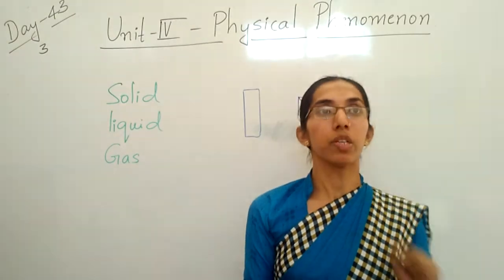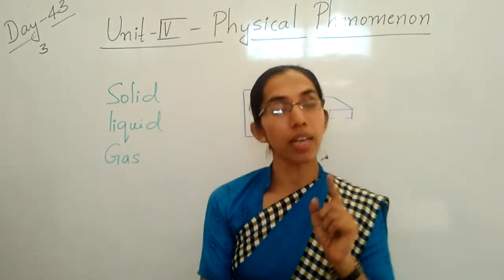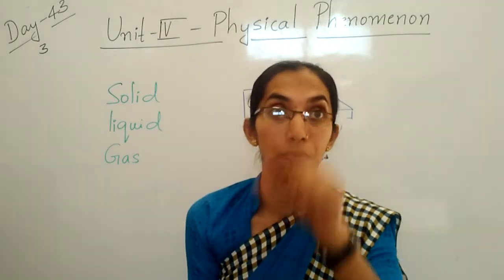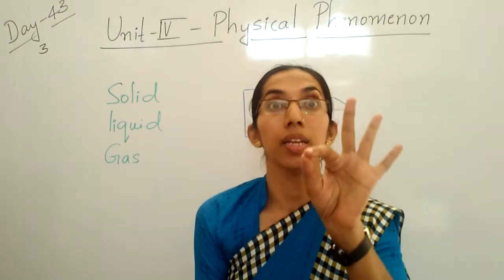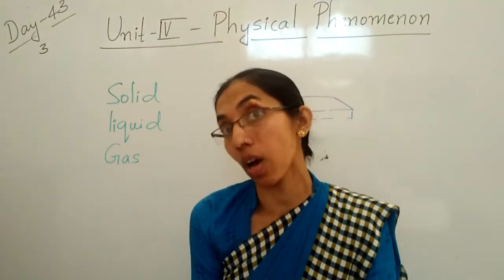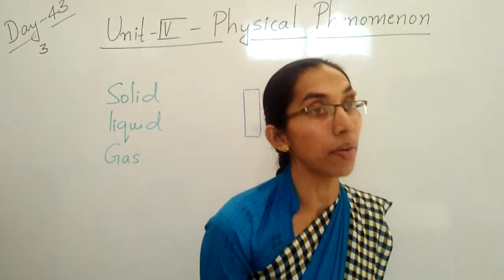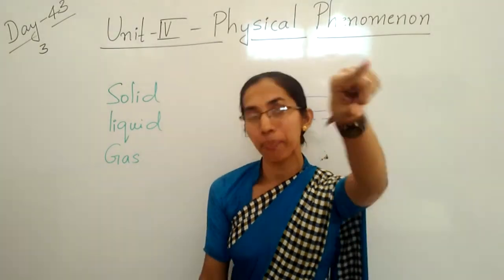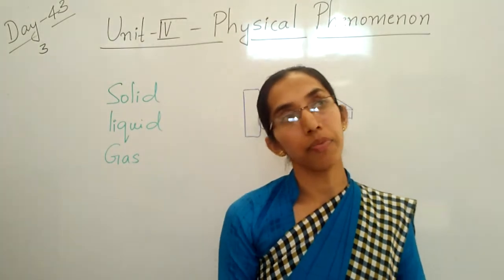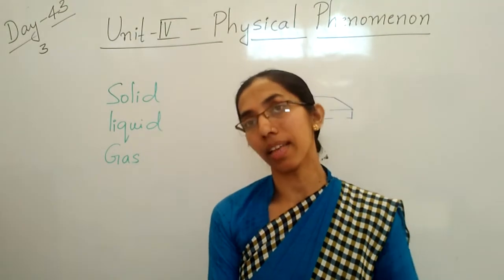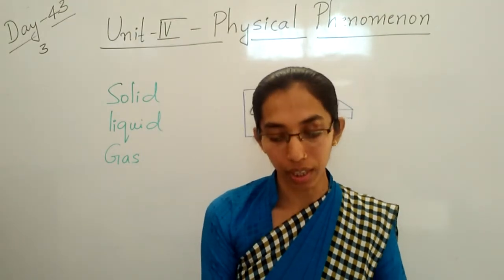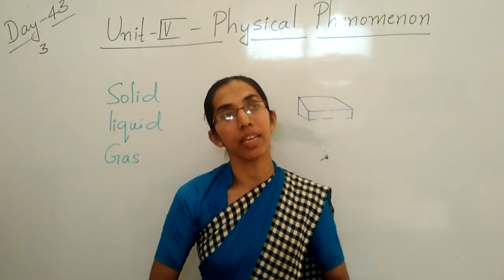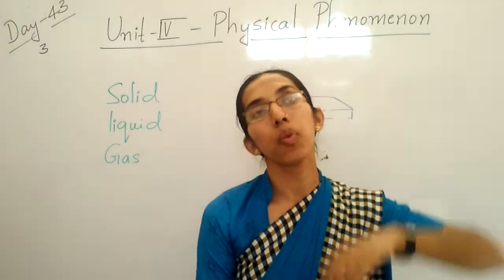Clear, children? So what is a liquid? Liquids are substances that have a definite quantity. The quantity is fixed only: 5 liters, 3 liters, 2 liters. But they do not have a definite shape. They take the shape of the container in which we are taking those liquid things. Clear, children? Thick liquid such as honey takes time to flow.